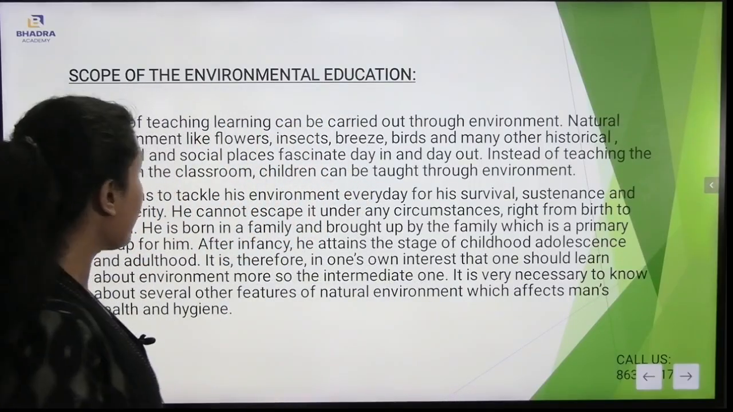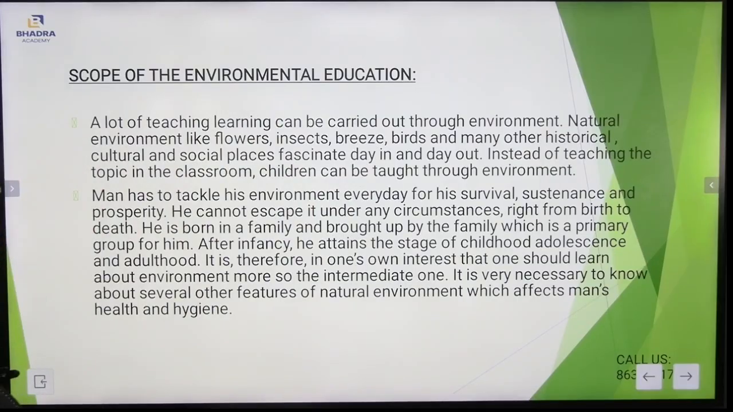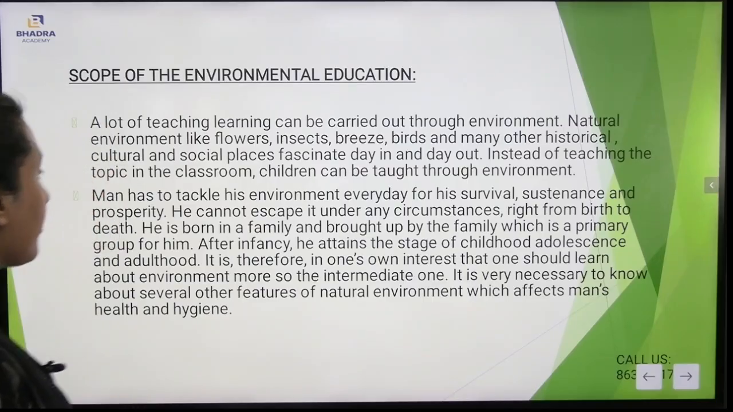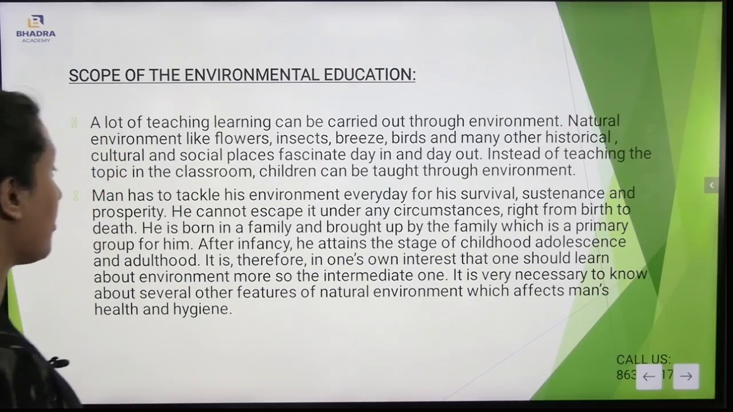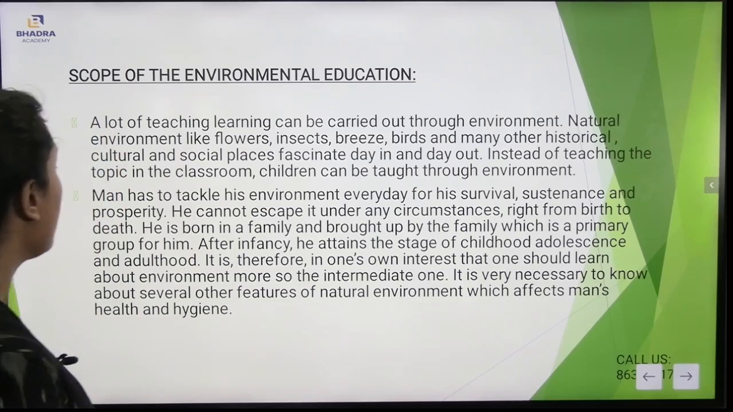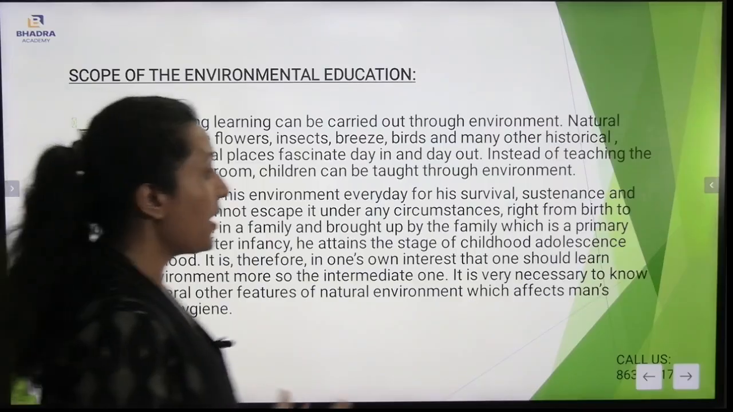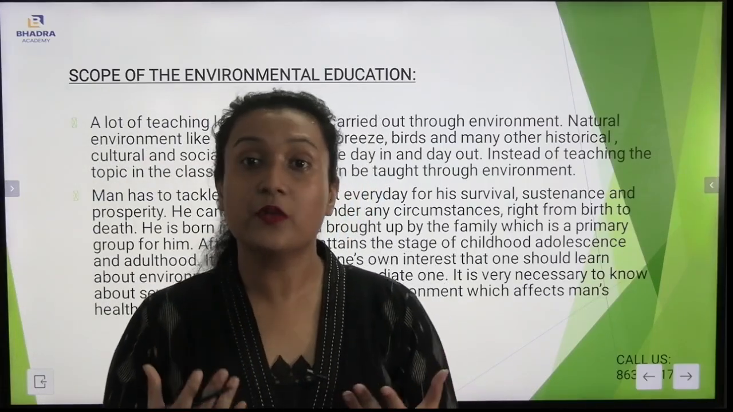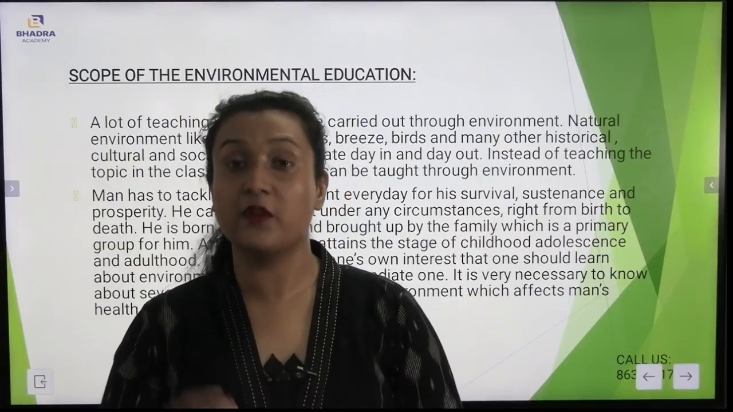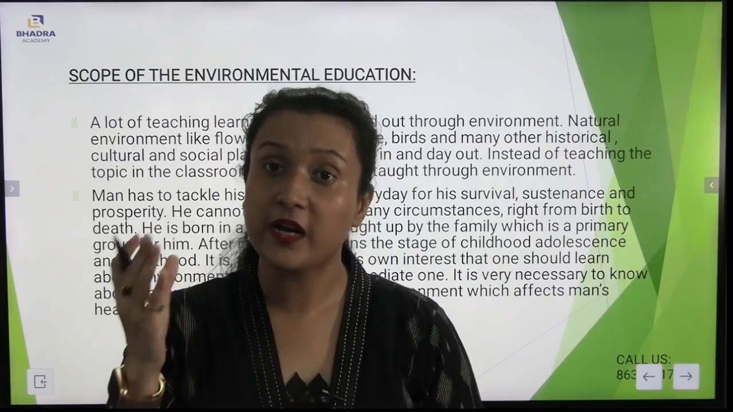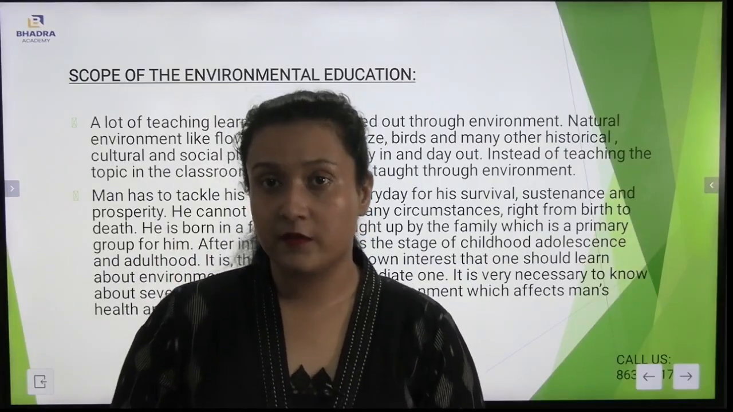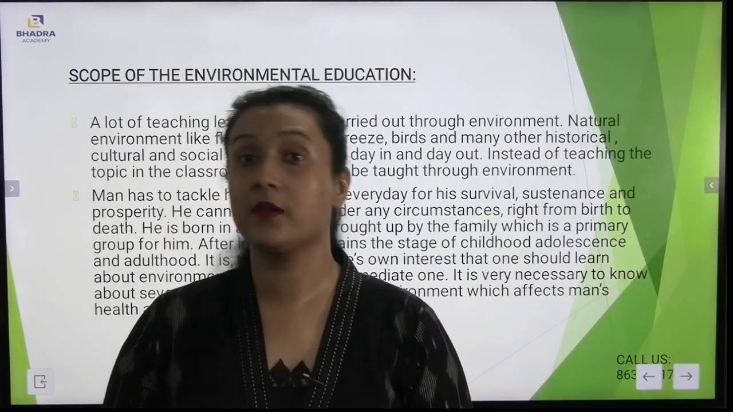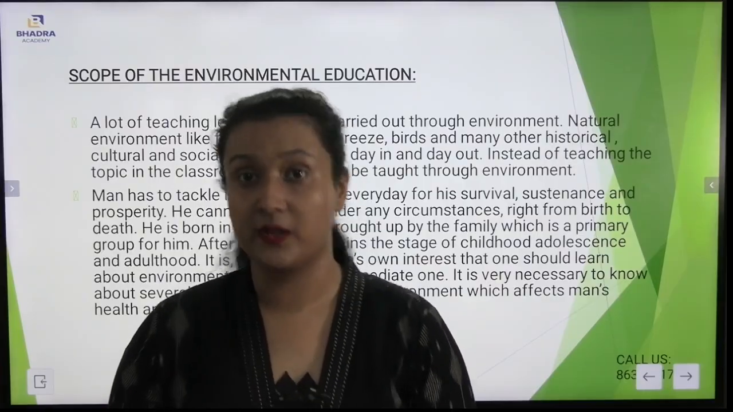Also, you see, man has to tackle his environment every day for his survival, sustenance, and prosperity. He cannot escape it under any circumstances, right from birth to death. He is born in a family and brought up by the family, which is a primary group for him. Now, if I talk about a particular individual, from birth only they have been born in a particular environment. From that environment, they will be learning survival, sustenance, and how to interact with other people in a society.